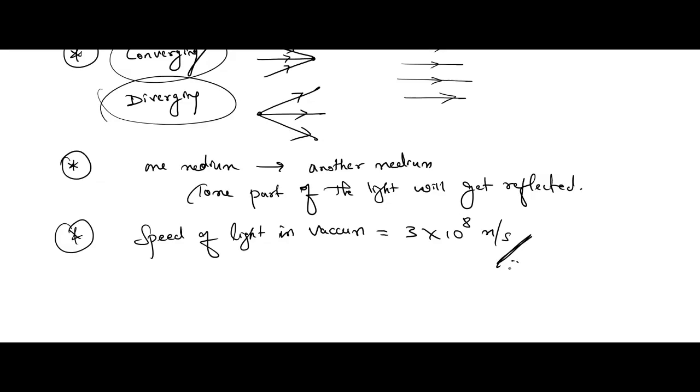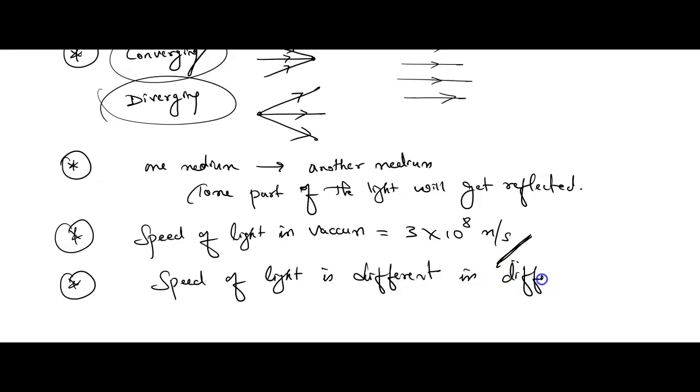Children, one more thing you need to remember, the speed of light wave is different in different media. Speed of light is not constant for all mediums. Understood? Speed of light is different in different media. I hope you have understood this point.